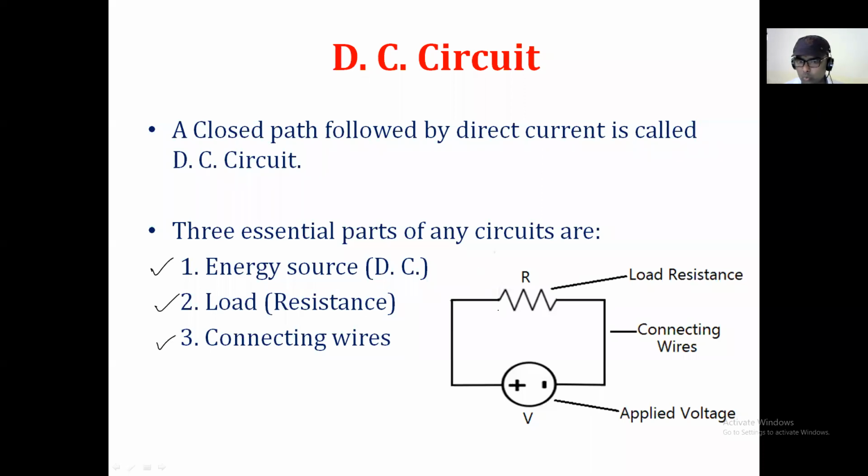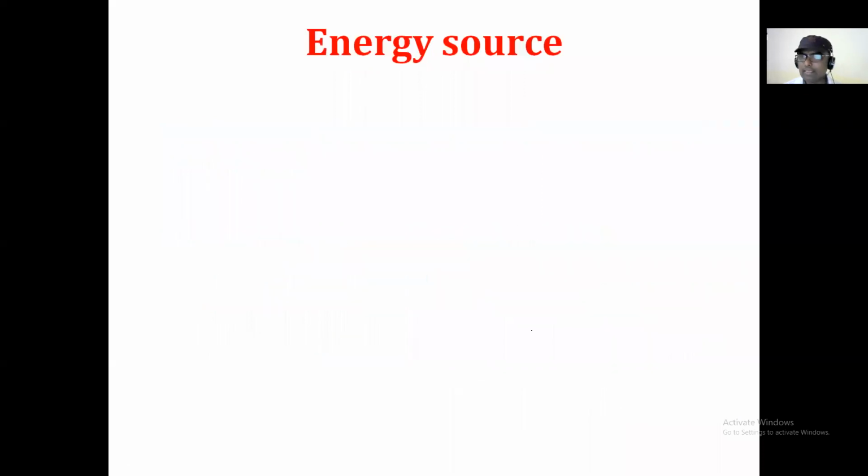Until now, we discussed this resistance part. Is it right? It means that when the resistances are multiple, then definitely we say series DC circuit, parallel DC circuit, and the series parallel DC circuit. Now we are going to discuss the energy source. So today we are going to discuss only the energy source. Okay, so let's try to discuss the energy source.